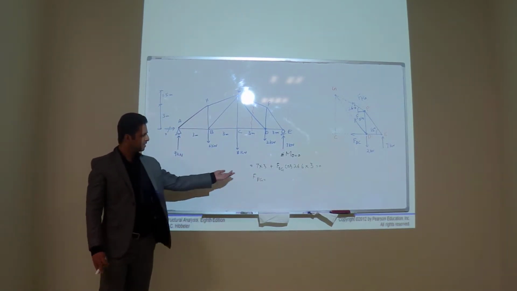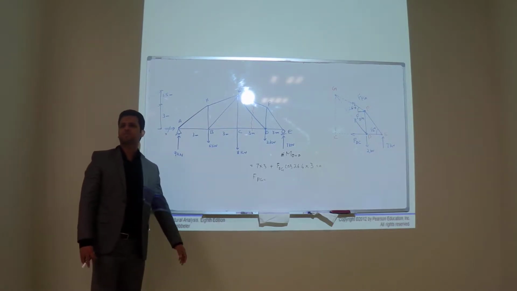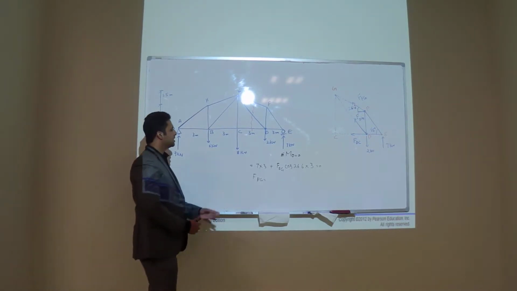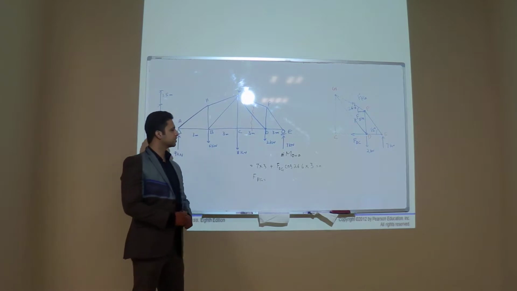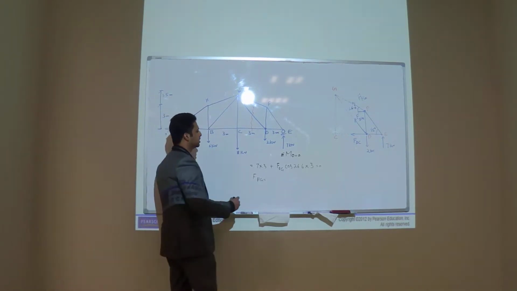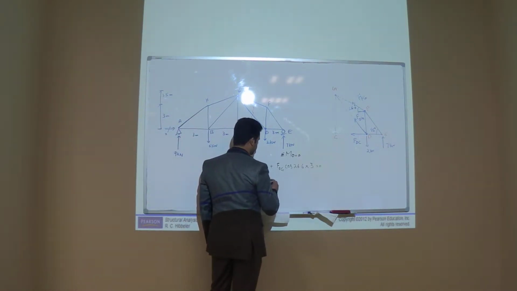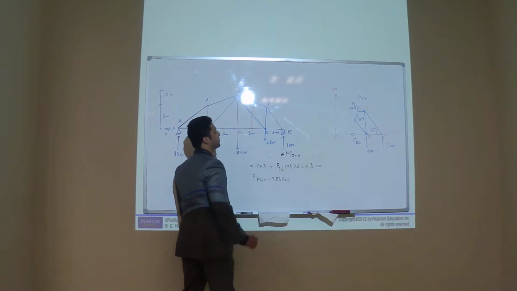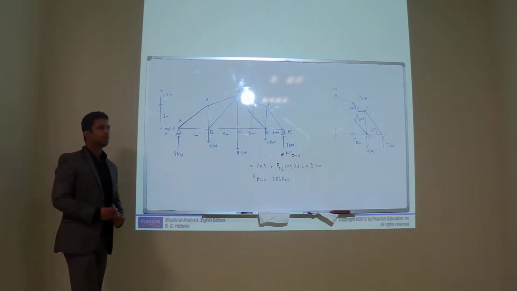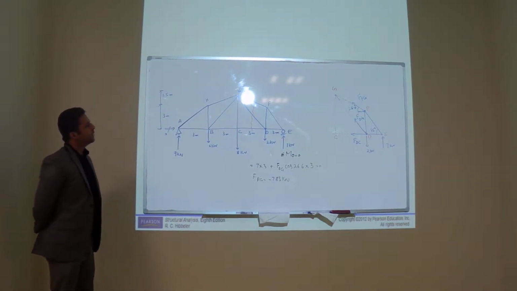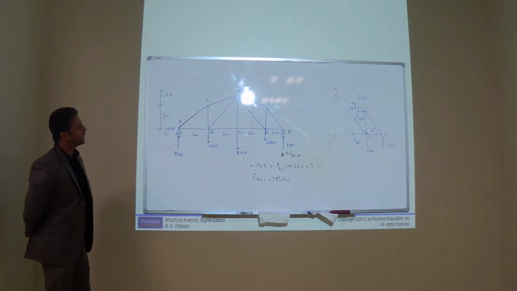Forget about that. See it here. Here it could be different. What is FFG? 7.8. Minus or plus? Minus. So it will be compression. Okay, so now we have force FFG. What else do we need?